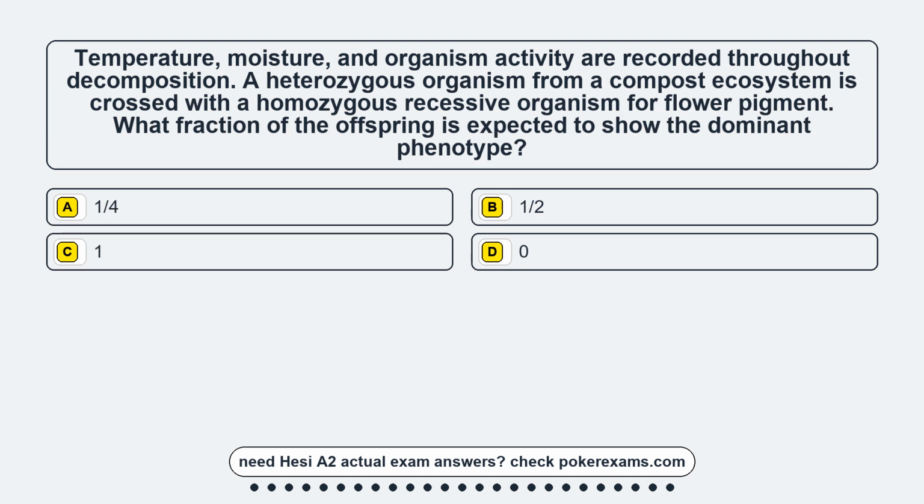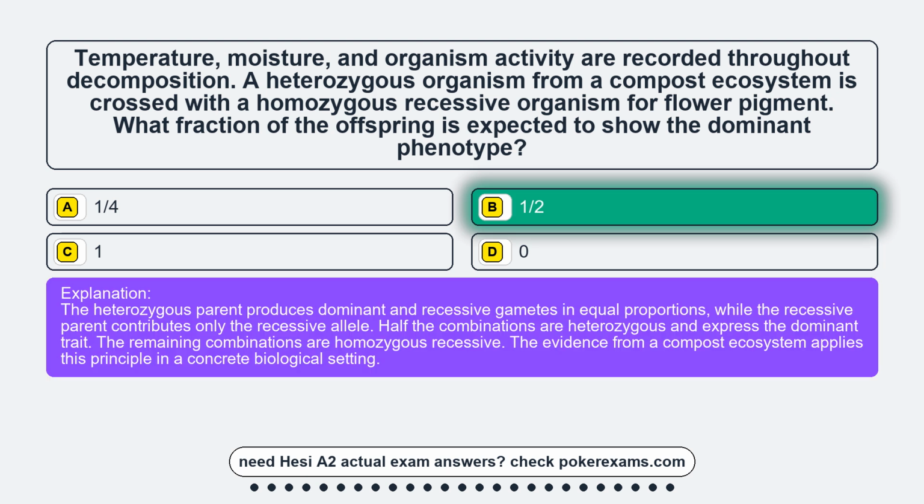Question 23. Temperature, moisture, and organism activity are recorded throughout decomposition. A heterozygous organism from a compost ecosystem is crossed with a homozygous recessive organism for flower pigment. What fraction of the offspring is expected to show the dominant phenotype? Option A, 1/4. Option B, 1/2. Option C, 1. Option D, 0. The correct answer is option B, 1/2.